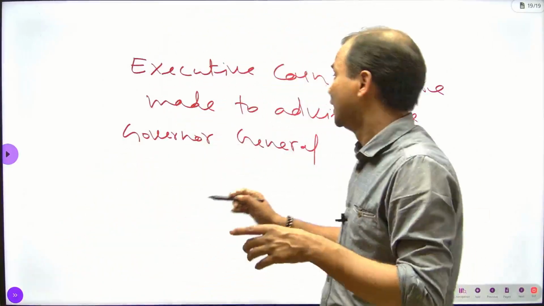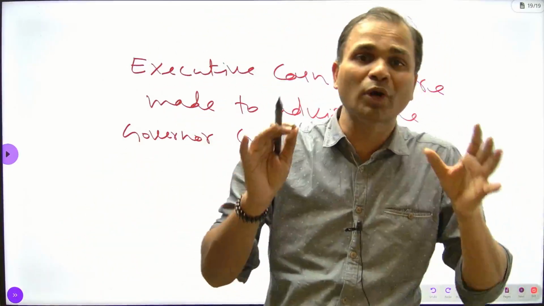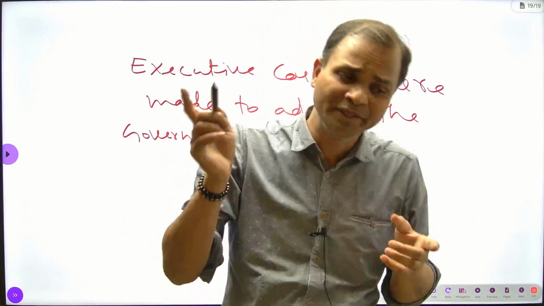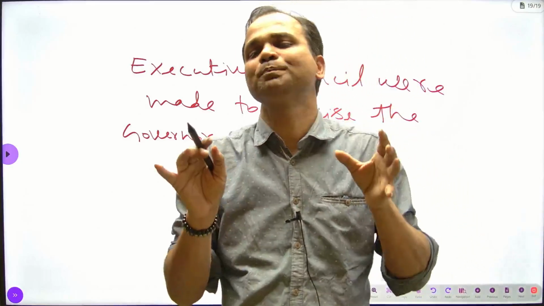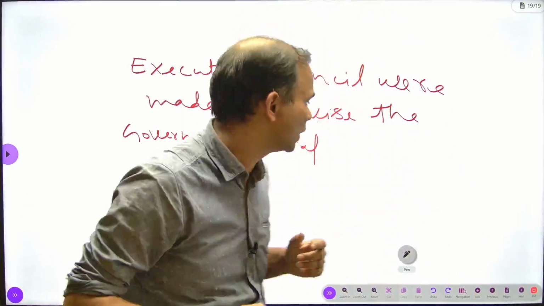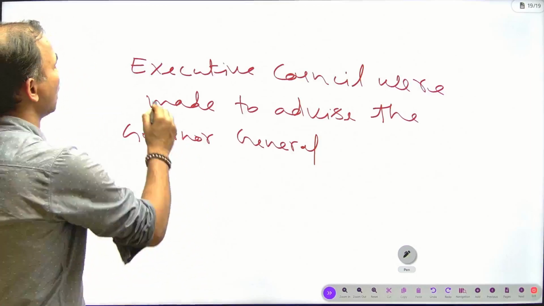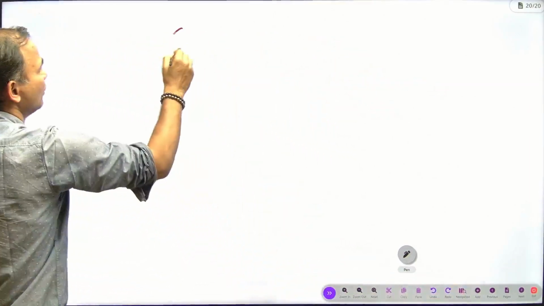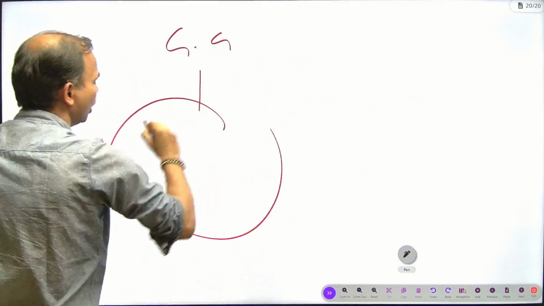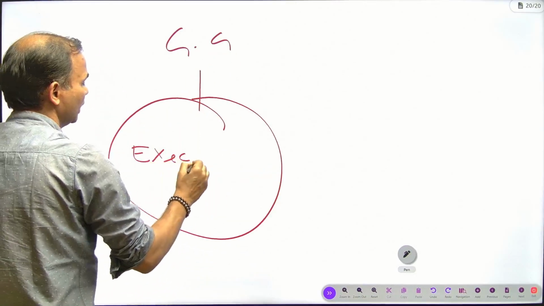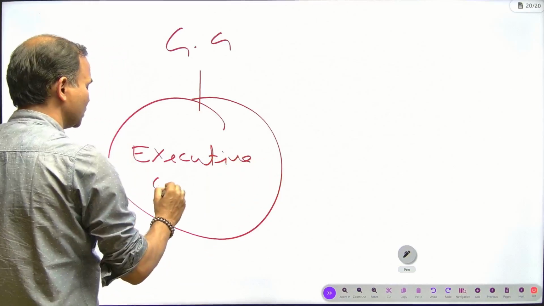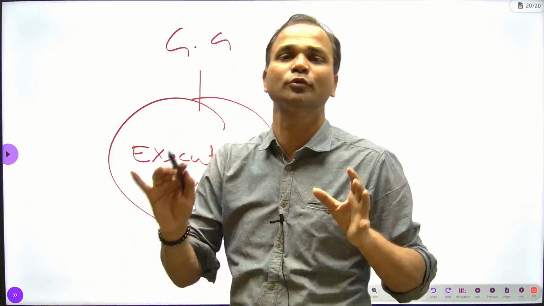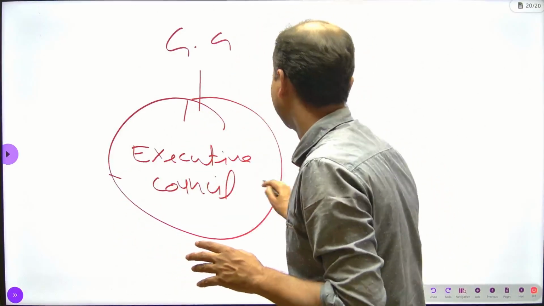It means because the Governor General of Bengal was given a very big responsibility, it was necessary that he should have some experts to advise him. That's why an executive council was made to advise the Governor General. Now the Governor General will take decisions on the advice of the Executive Council, and this Executive Council has four members.